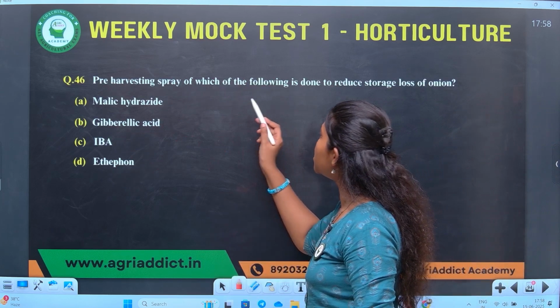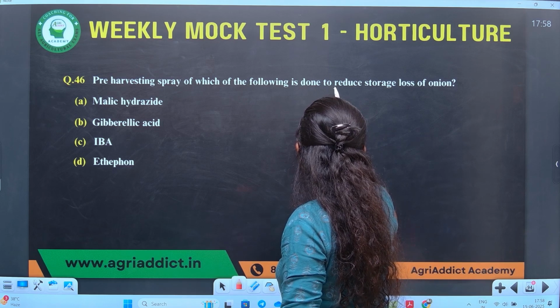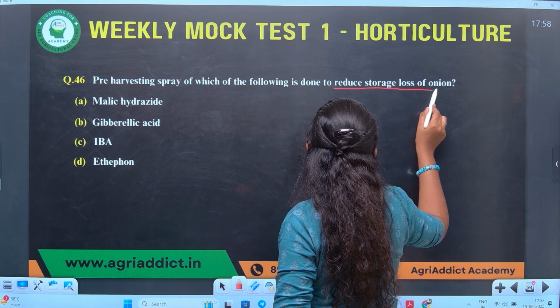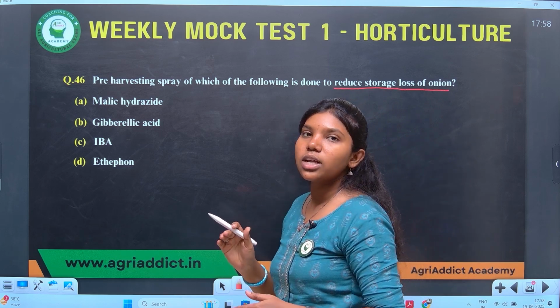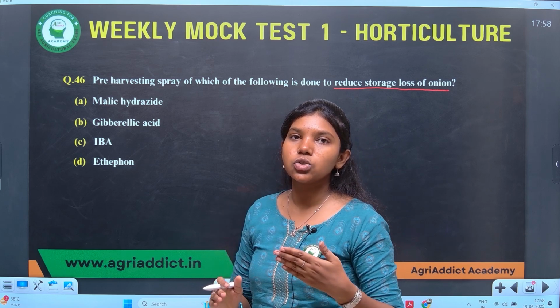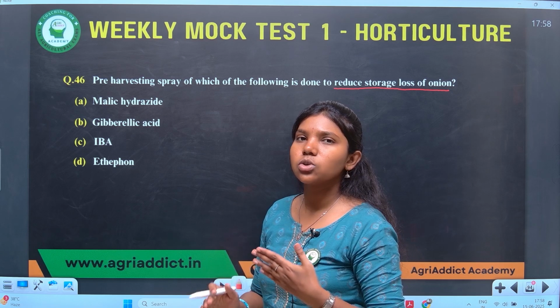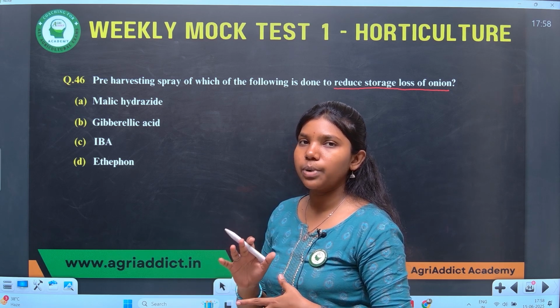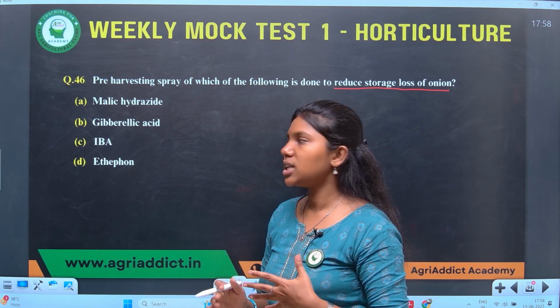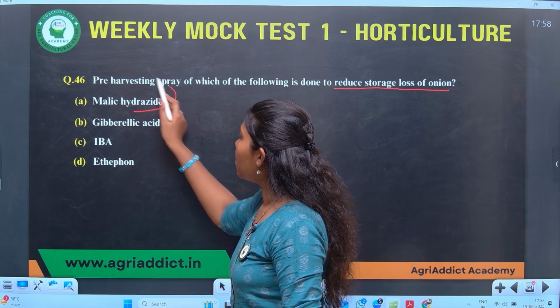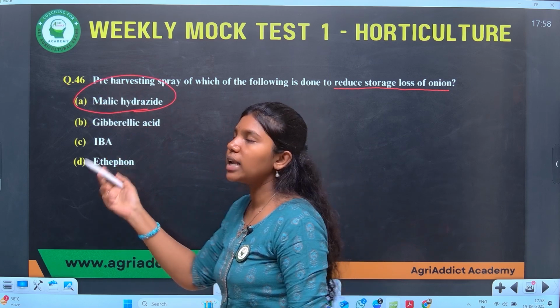Pre-harvest spraying of which of the following is done to reduce storage loss of onion? Storage loss of onion is a major issue that needs to be addressed. To reduce the storage loss, a chemical is being sprayed. What is that chemical? The answer is maleic hydrazide. What does maleic hydrazide do?